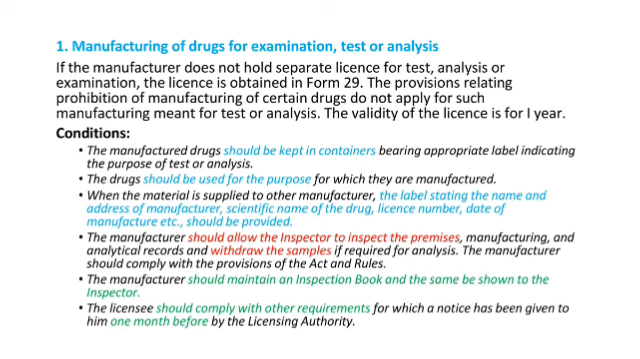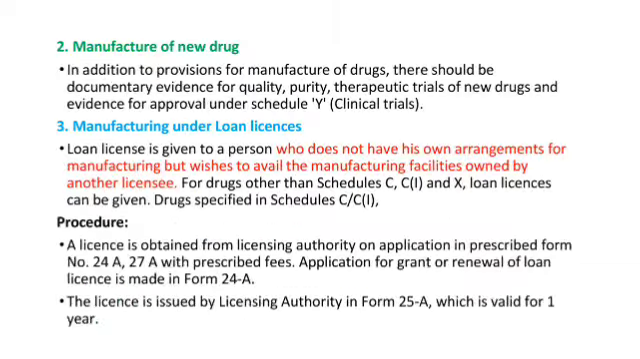Next one is the manufacturing of drugs for examination, test or analysis. There are some conditions. Manufactured drugs should be kept in containers, and the drugs should be used for the purposes for which they are manufactured. When the material is supplied to other manufacturer, the label stating the name and address of the manufacturer, scientific name of the drug, license number, date of manufacture should be provided.